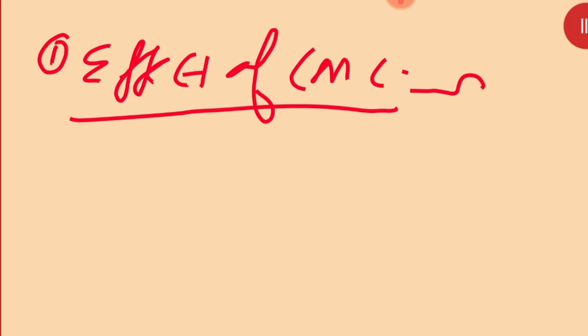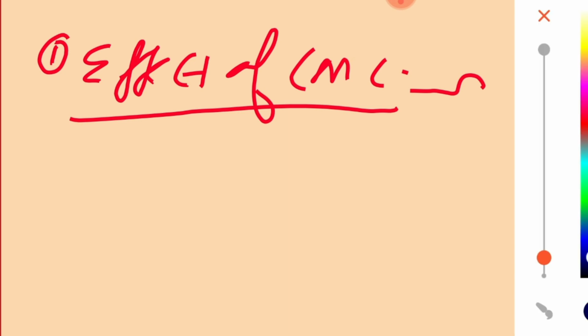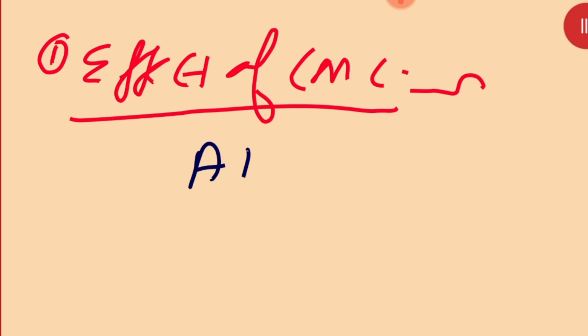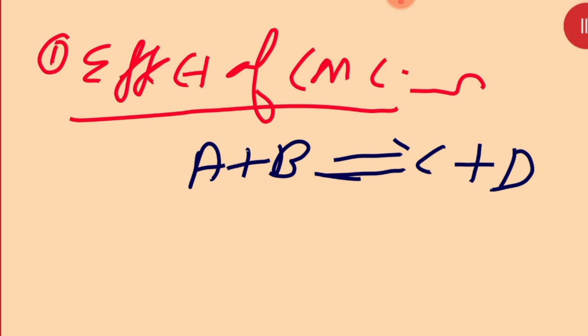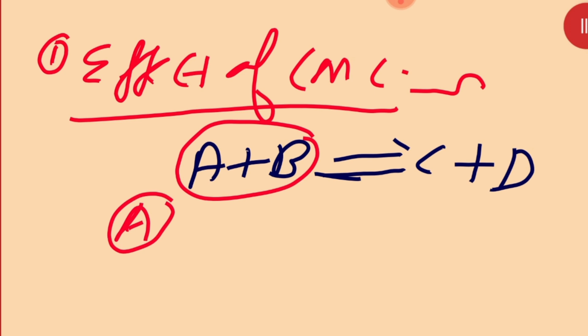Let it be A plus B, arrow, C plus D. This reaction is at equilibrium. Let's say I am adding a small amount to a reactant, suppose another A. Then according to Le Chatelier's principle, this extra A is there, B is already there, so the reaction is going to move in the forward direction to adjust itself.